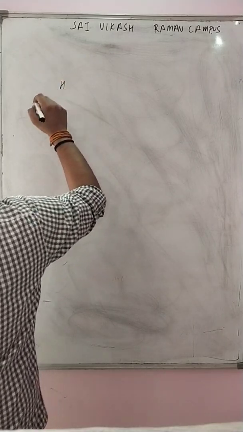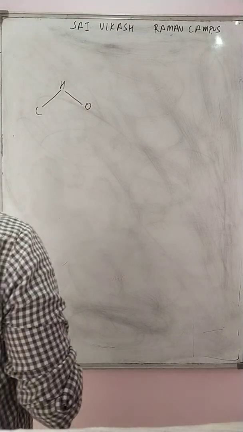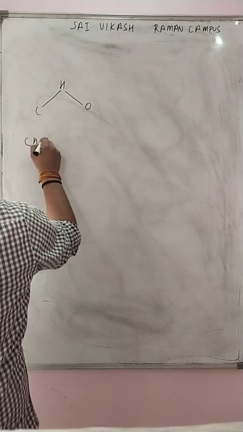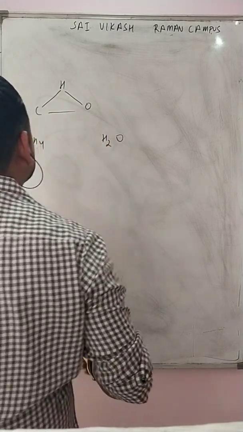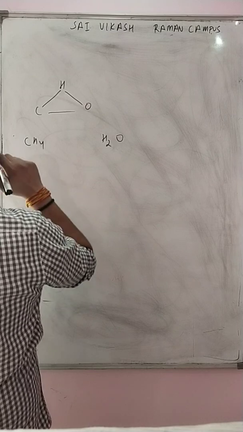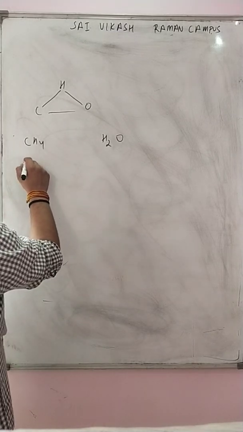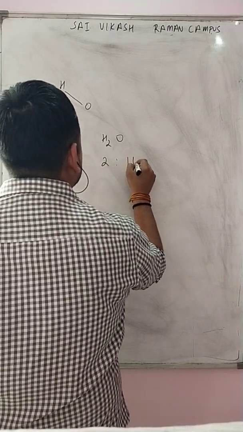What happens if we turn the first example like this? C and H, what will it form? CH4. H and O will form H2O. What is fixed? There is nothing fixed, because here it is 12:4 and here it is 2:16.